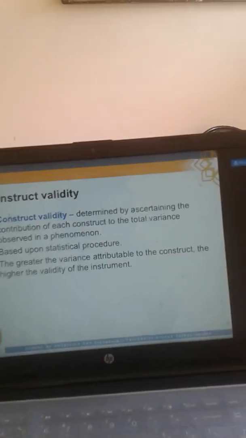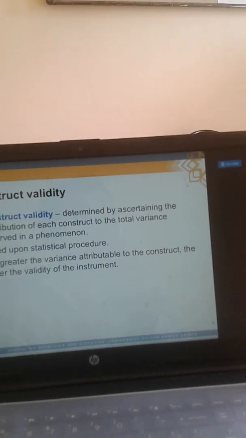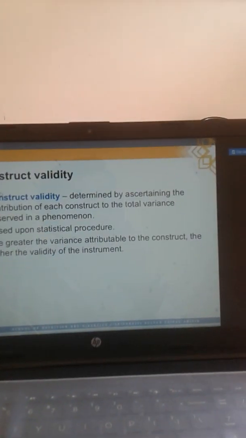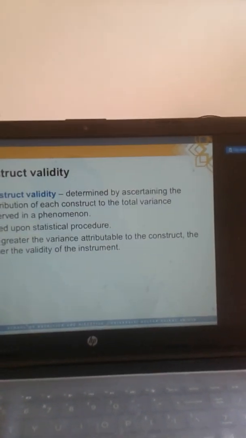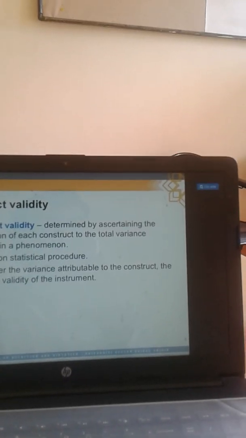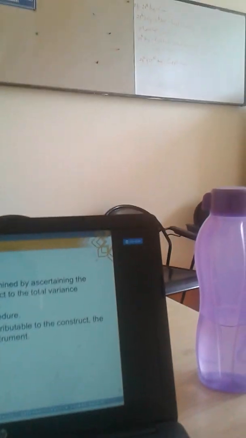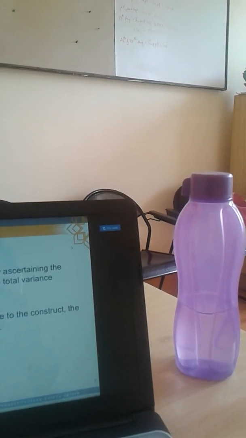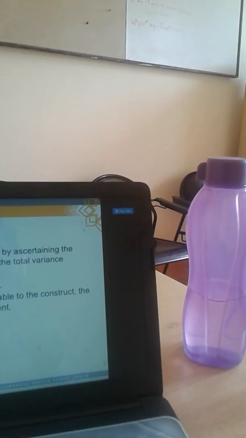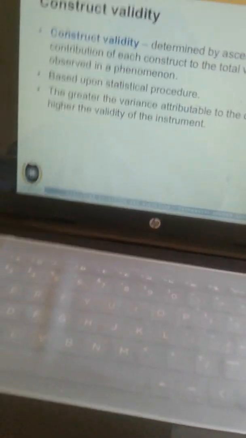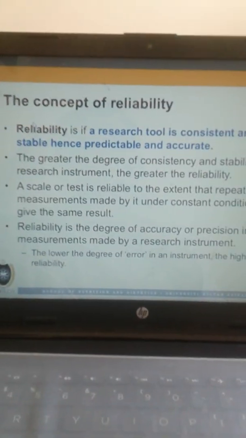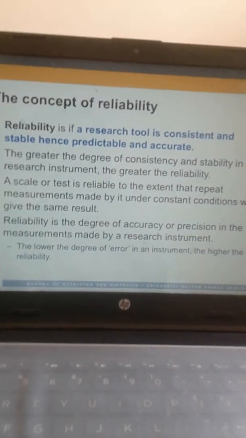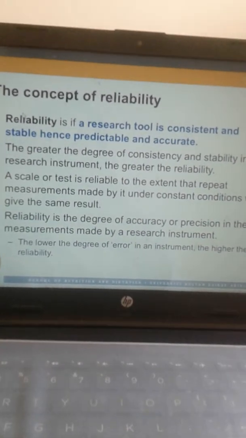Why? Because rainfall quantity will create a higher amount of variance in the temperature. So that is the reason. This is how we are going to determine the construct validity. All right, so the next important concept is reliability. How reliable is our instrument?